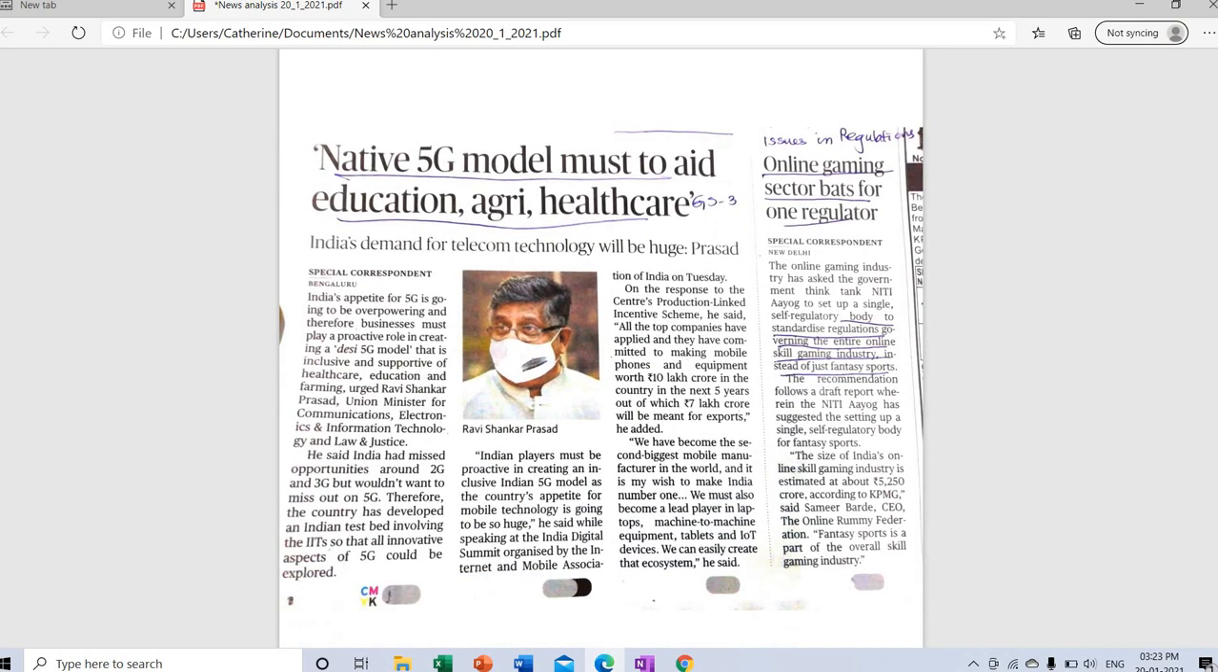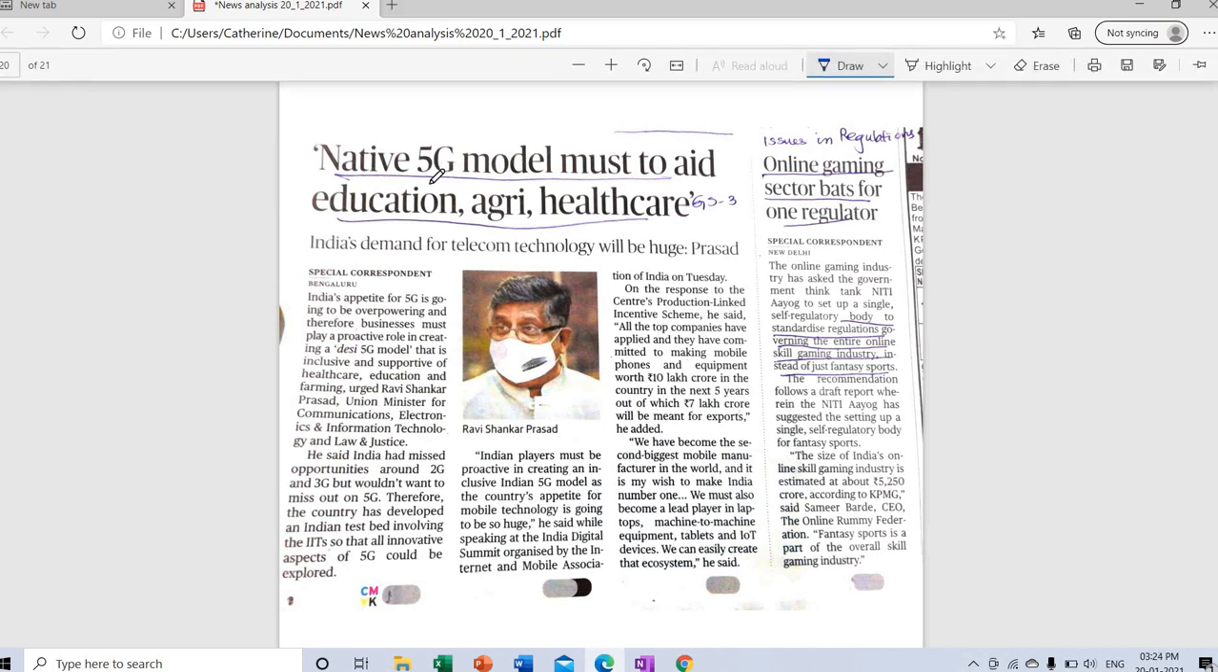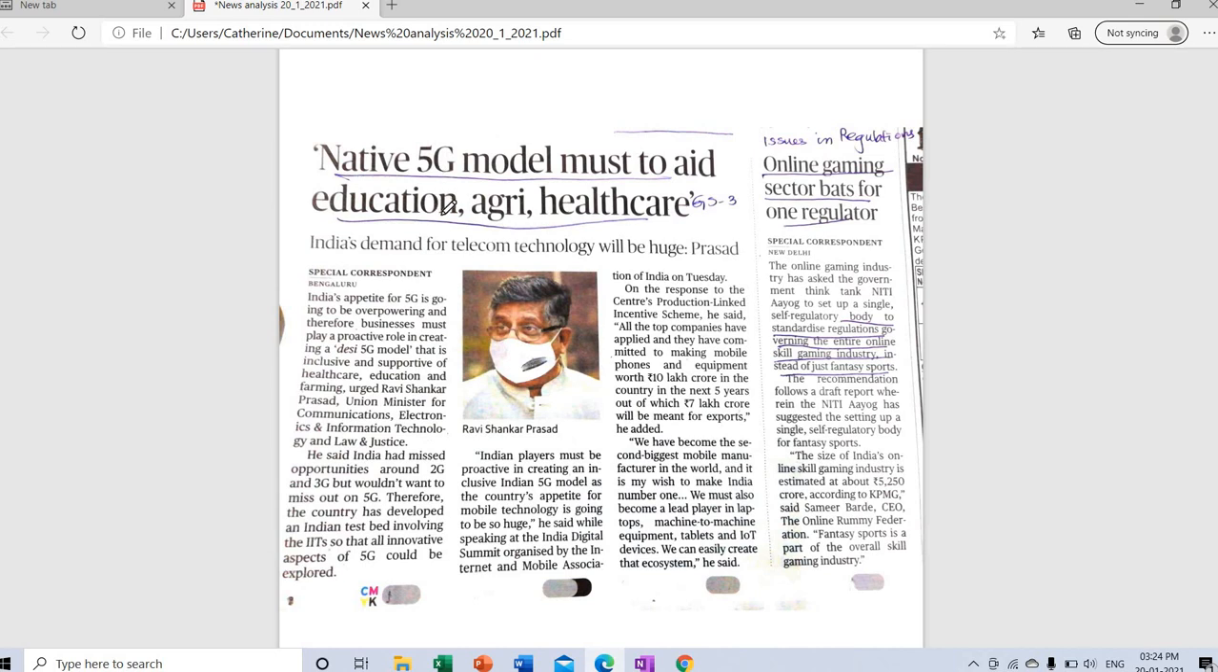Native 5G model must to aid education, agriculture and healthcare. If you do not know 5G, apply the same technique I told you: 5G, UPSC. Sometimes the content will be such that you will have points for it, against it, what the measures are, and what the way forward is. You will have a complete answer.